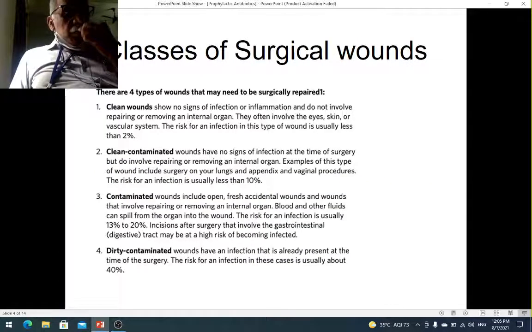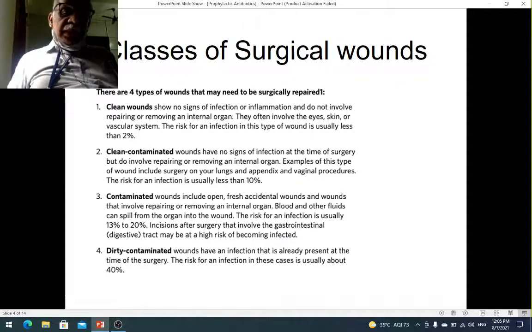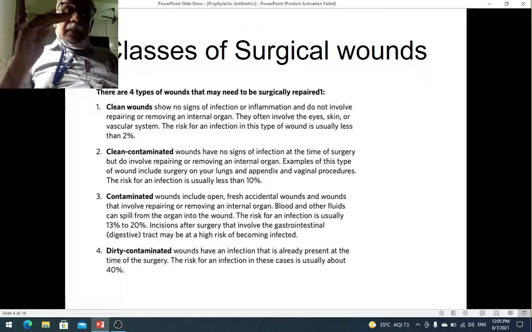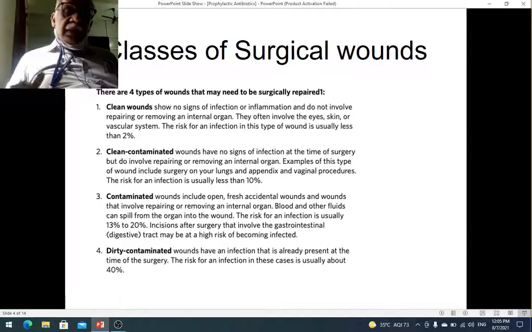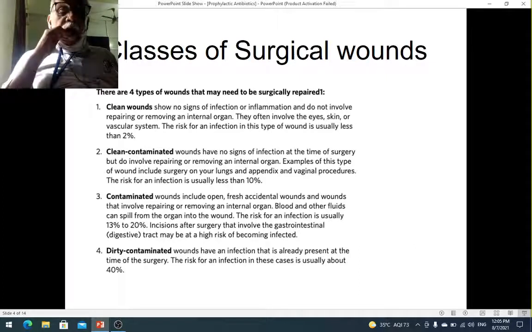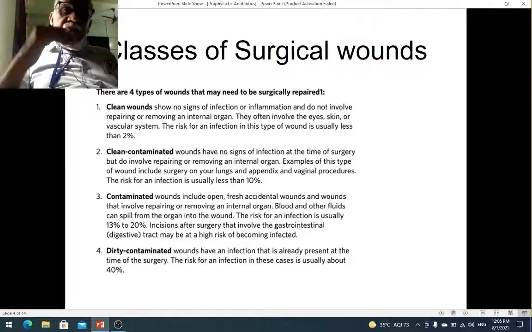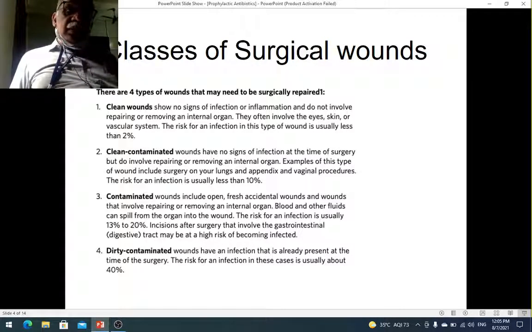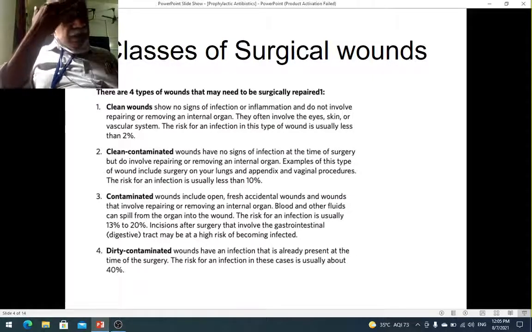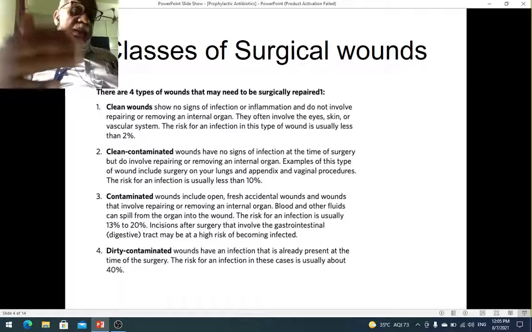Now, before we go into the use of prophylactic antibiotics, one thing that you must understand is the classes of surgical wounds. I think we have covered this topic somewhere else. Anyway, basically, this classification tells you the chances of a surgical site getting infected. When you have an elective surgery, you divide them into these 4 classes, and it tells you the chances of infection in the wound in each of these classes.